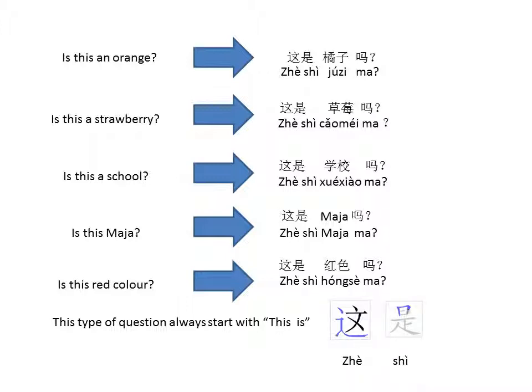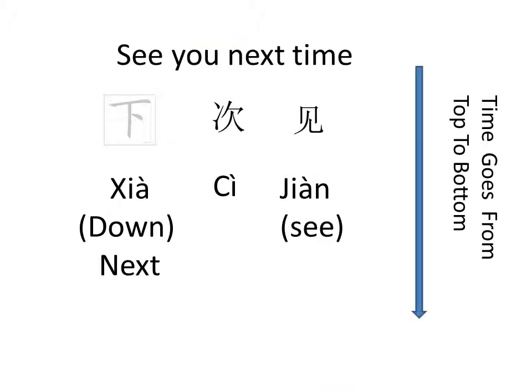So to end off, I'm going to teach you how to say see you next time. I hope you can remember this and use this in class with me. It will be 下次见. 下 means to go down, 次 is the number of times, and 见 is see, as in 再见的见.